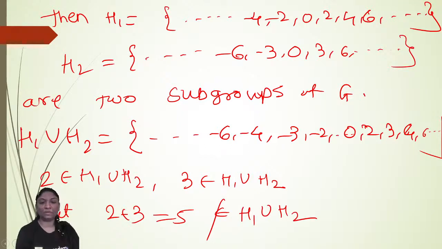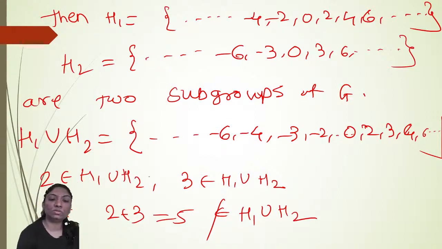Hence it is not closed. If you take any two elements, the first property fails. If you take any two elements from that set, to say that it is a group or subgroup, first of all it must satisfy the closure property. So here I am taking 2 and 3 from the union of H1 and H2, right?